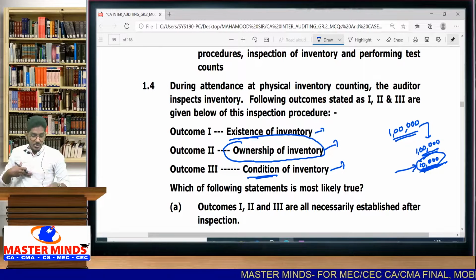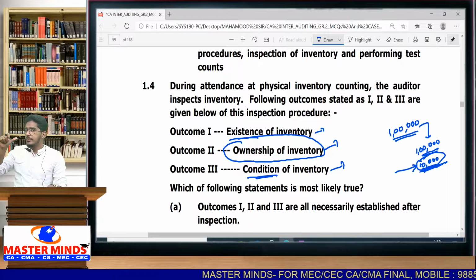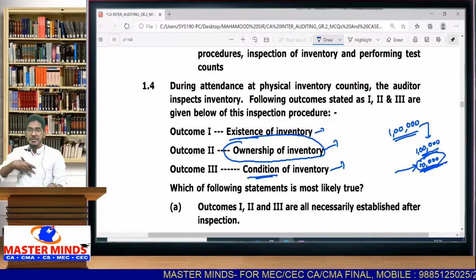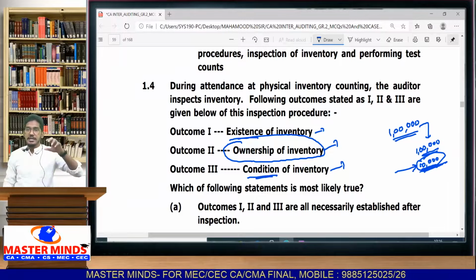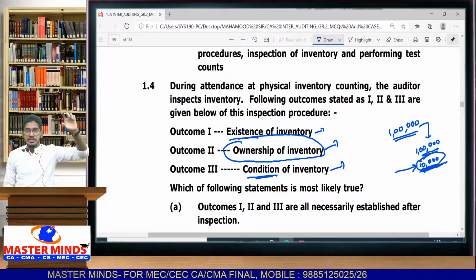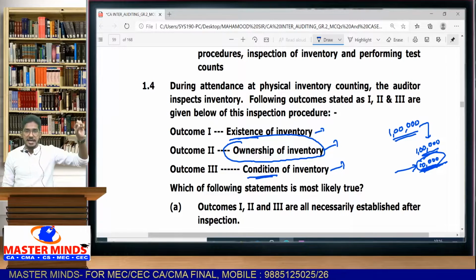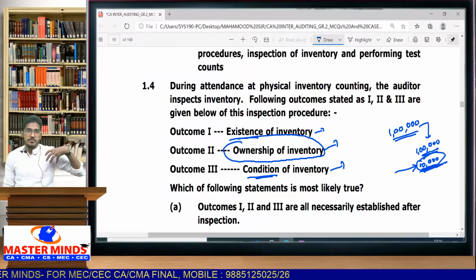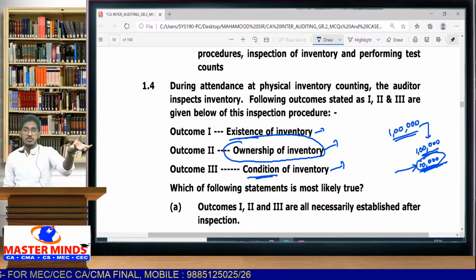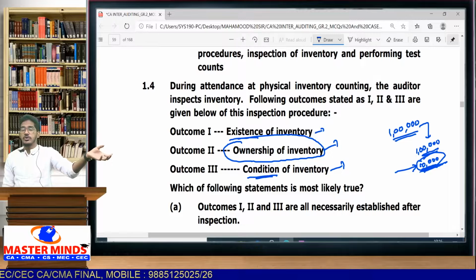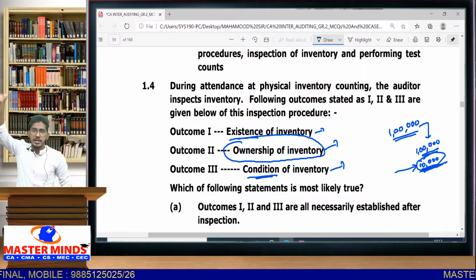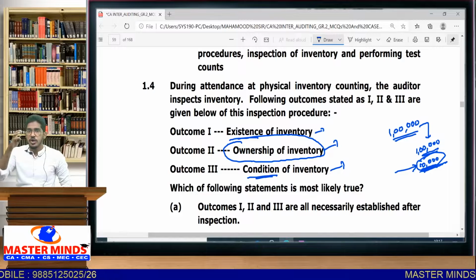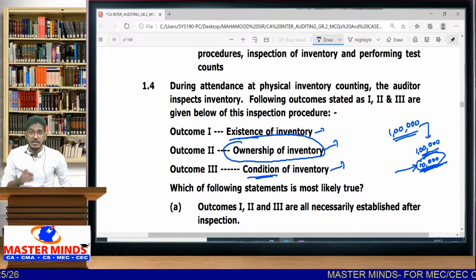Able to understand? So ownership of inventory, I may know, I may not know. I may know when there is a clear indication. For example, whatever stock doesn't belong to me, they have clearly kept in a separate room, and on the door a sticker was attached: goods received on job work. Now I will come to know that whatever stock is in this room doesn't belong to the client, it belongs to some third party, but they are lying with us. That I will come to know if there is a clear indication.